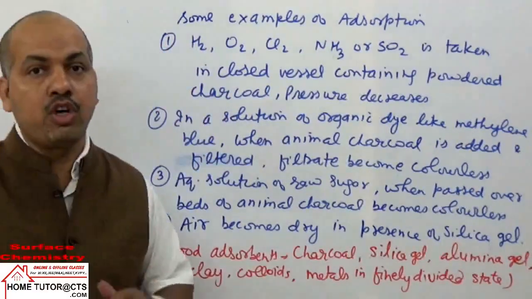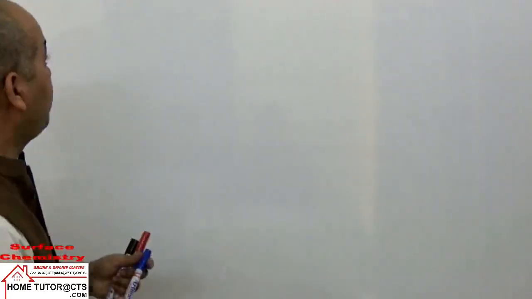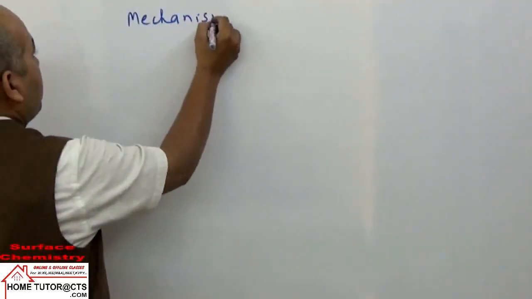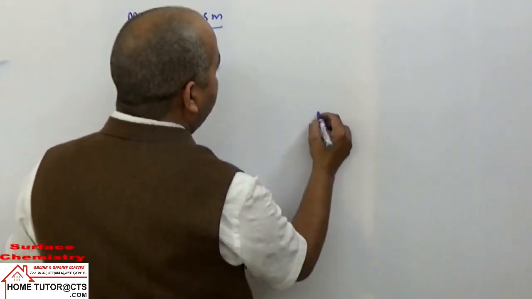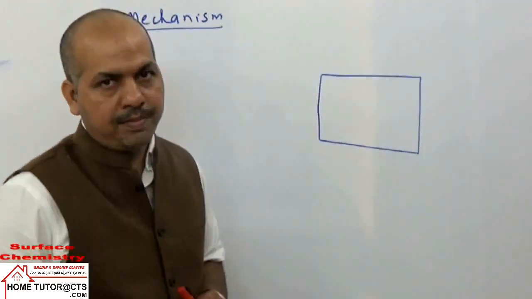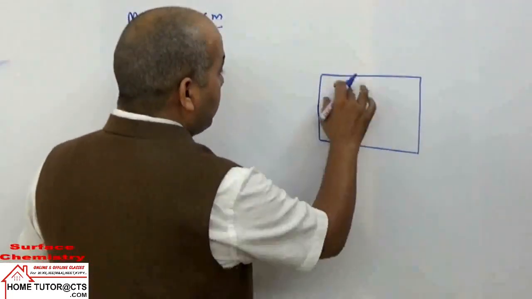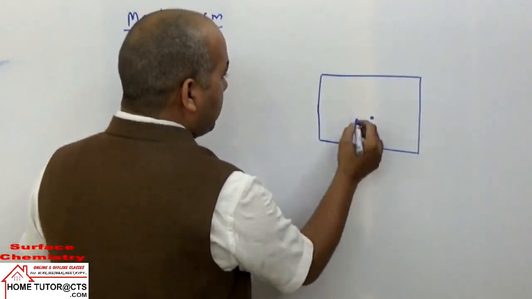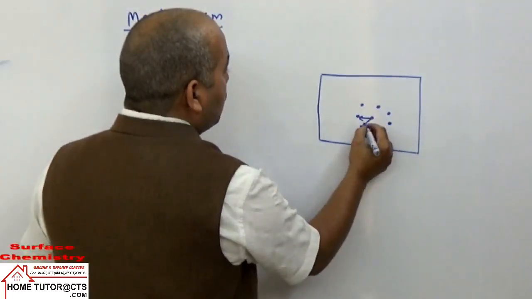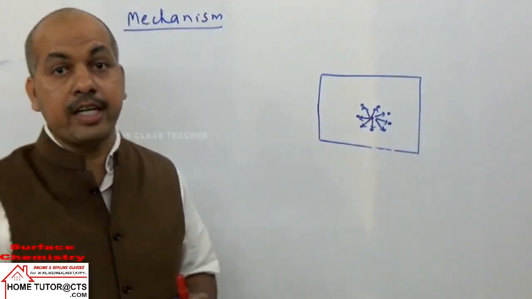Now let us see the mechanism of adsorption, how this phenomenon of adsorption takes place. We can take some solid surface, suppose the example is metals. What happens in the interior of the solid or the metal, we can take the particles there. They will have attraction by all the surrounding particles. So for such kind of particles, the net force of attraction will be zero.